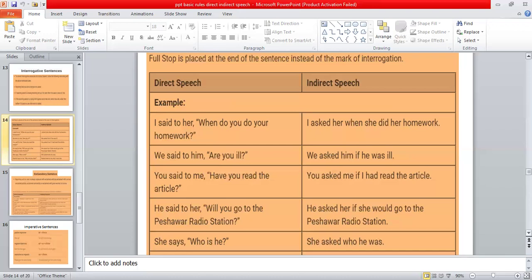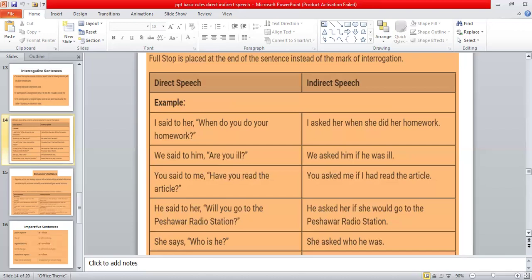Your will also be changed, because your is a second person possessive pronoun. So it will be changed according to the object. So the whole sentence will be changed like this: I asked her when she did her homework. And right after the completion of the sentence, we are going to put a full stop. In this way, you have to make all the changes which you are supposed to make in the sentence.